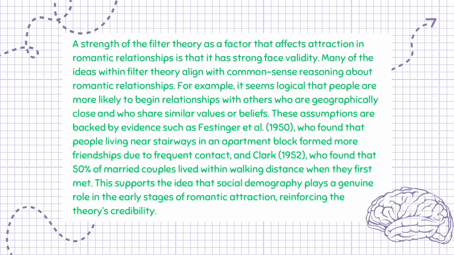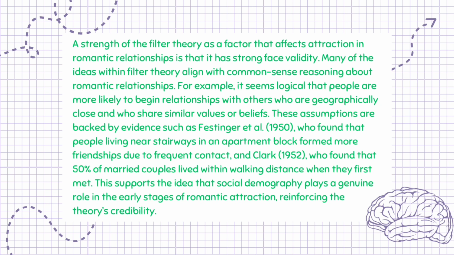A strength of the filter theory as a factor that affects attraction in romantic relationships is that it has strong face validity. Many of the ideas within filter theory align with common-sense reasoning about romantic relationships. For example, it seems logical that people are more likely to begin relationships with others who are geographically close and who share similar values or beliefs.